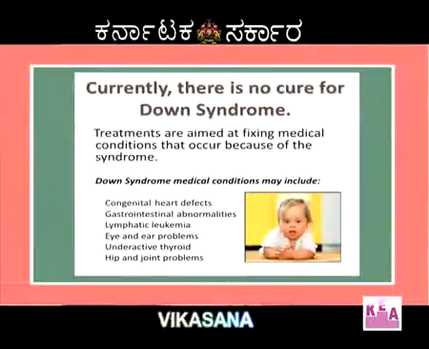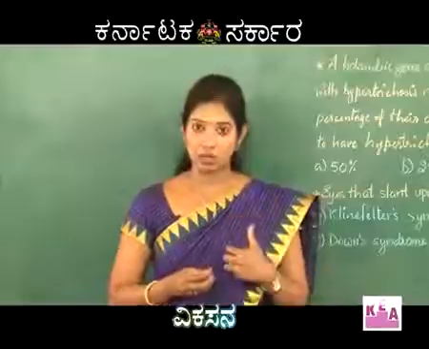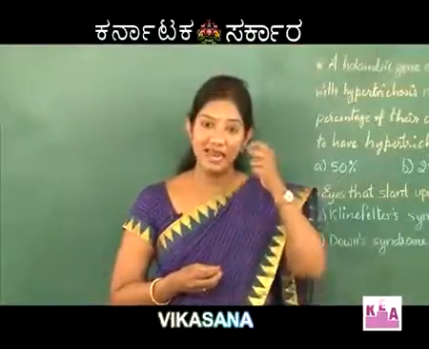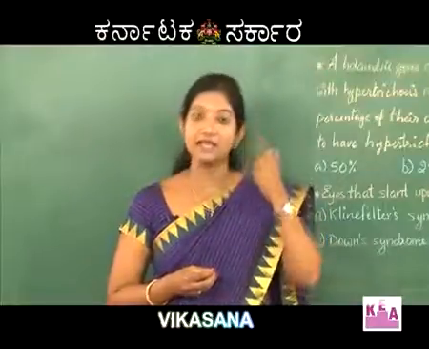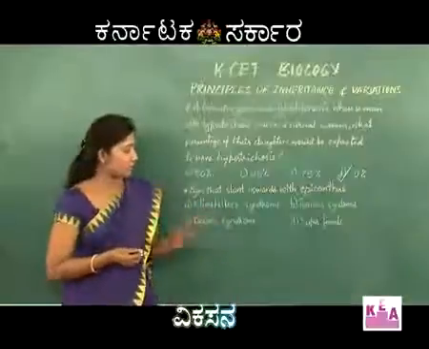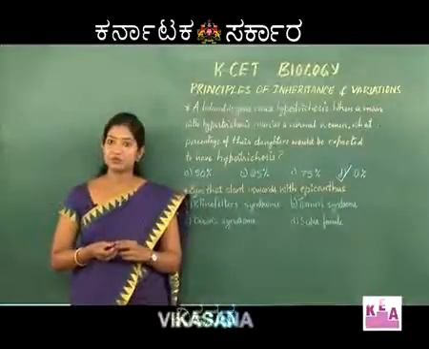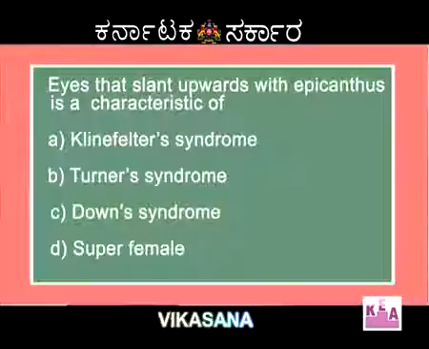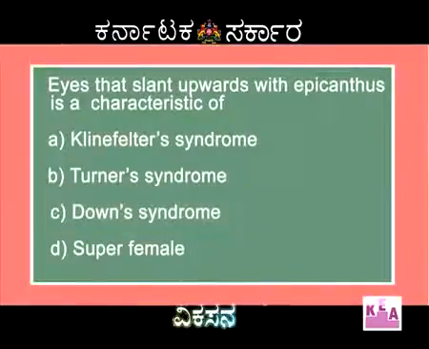is affected by this particular disorder will have a moon-shaped face or a Mongolian look. Along with this, you can observe that the eyes will slant a little bit upwards and there will be a fold on the upper part of the eyes. Super females show all characteristic features of female because of the presence of one extra X chromosome. So, the right answer over here is option C, Down's syndrome.